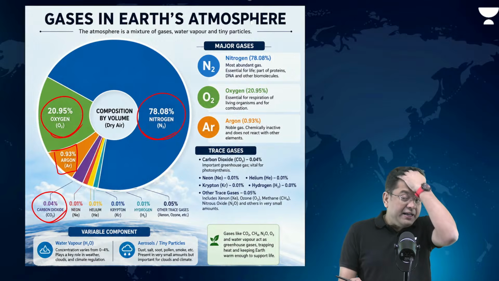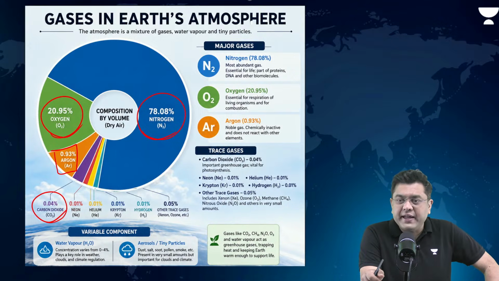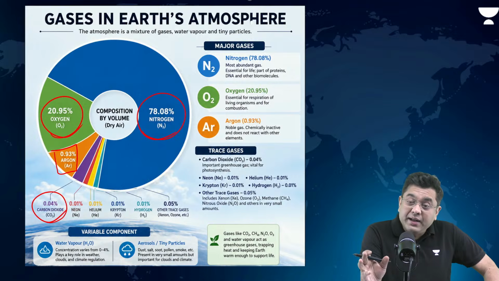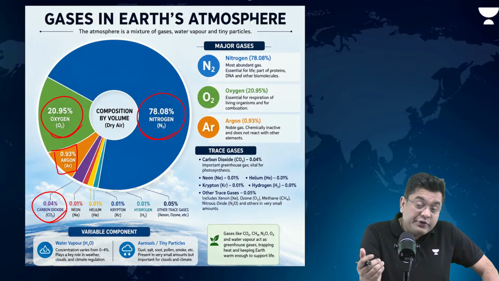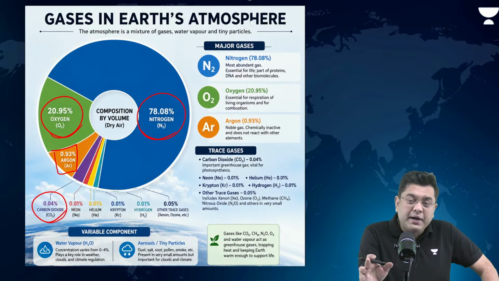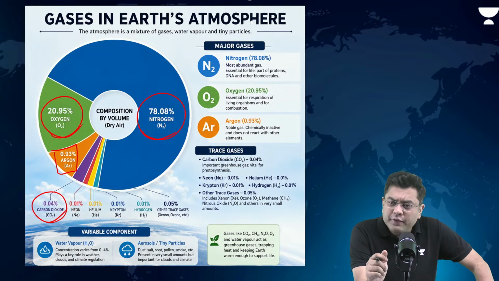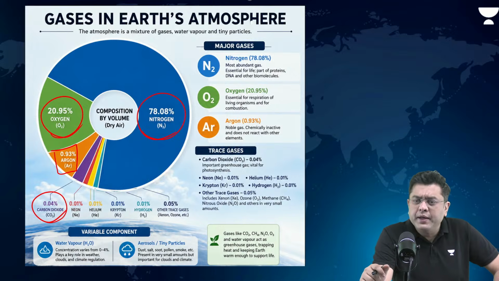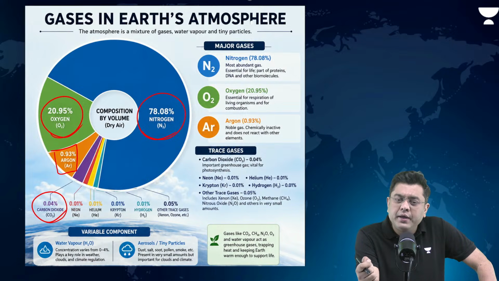Now, we have seen in the earlier sessions that the atmosphere was not always like this. For a greater portion of Earth's history, oxygen was not even present. Carbon dioxide was very dominant. Why did the proportion of carbon dioxide reduce and the proportion of oxygen increase in the atmosphere?